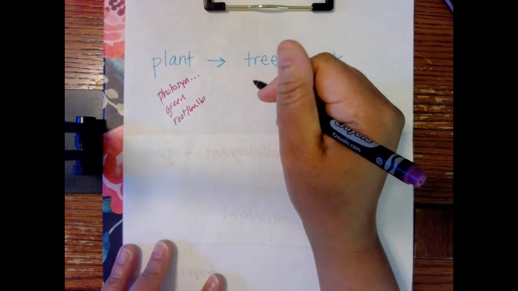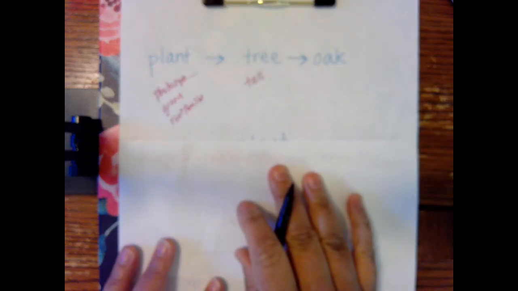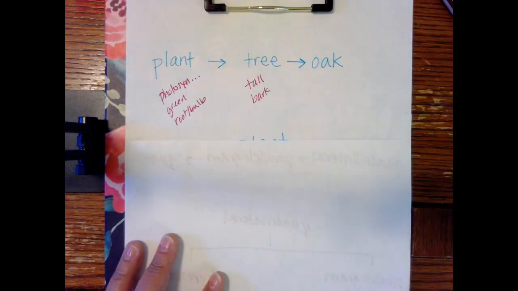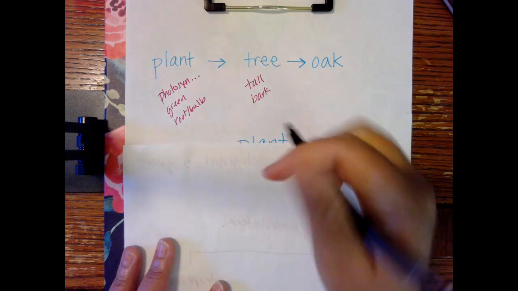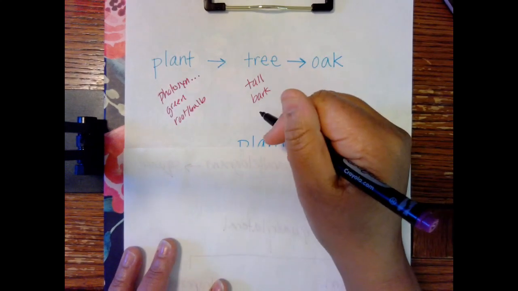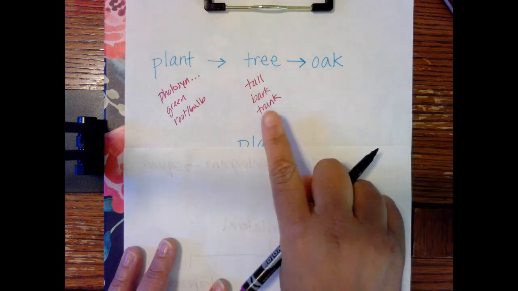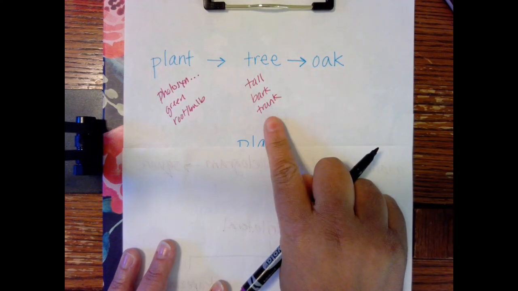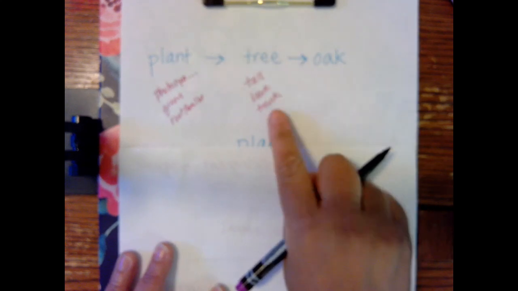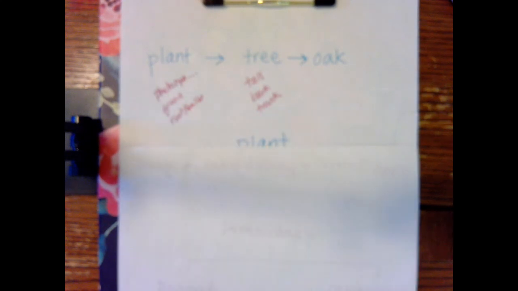Trees are tall. Trees have bark. And trees have trunks. Okay, so those are three things about trees. All oak trees are tall, have bark, and have trunks. They also use photosynthesis. They're green, and they have roots.